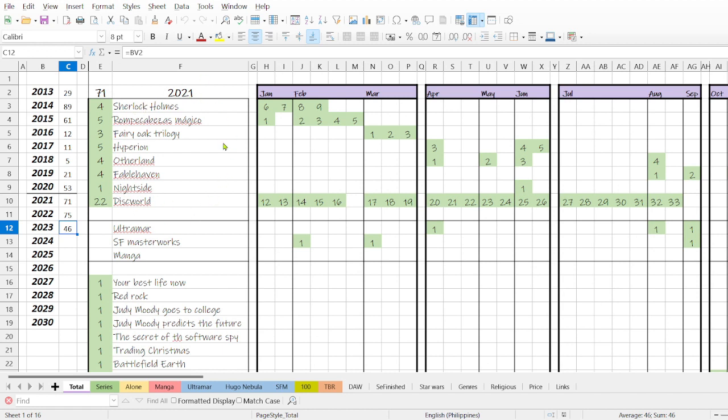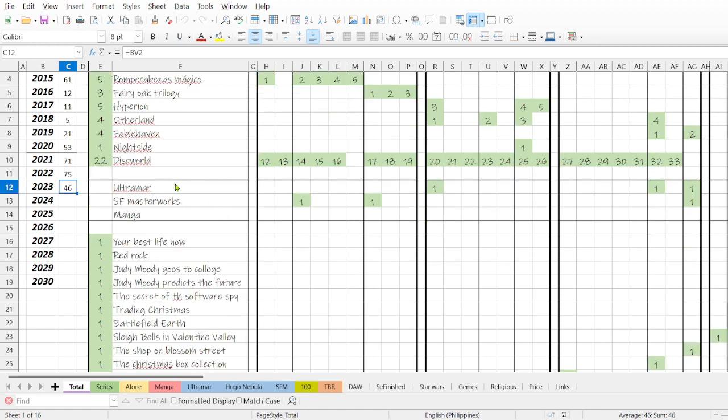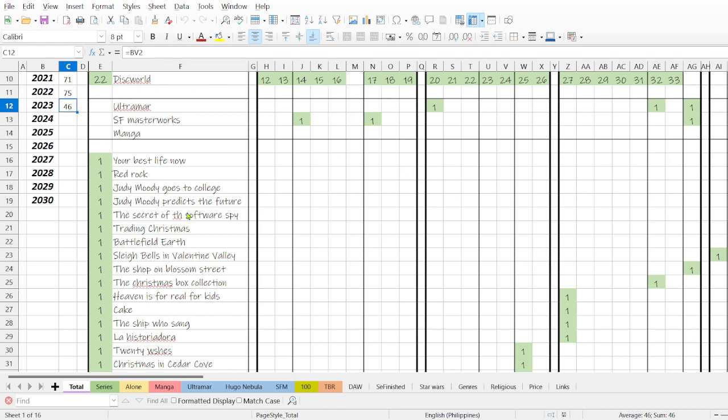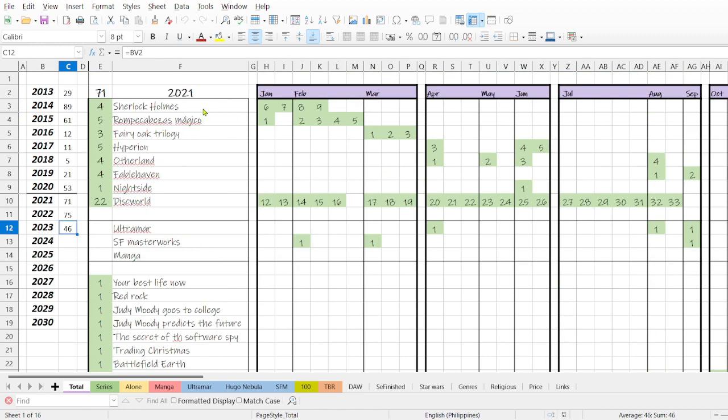In this part, I wrote the series that I wanted to read. In this part, I wrote the standalone books. In that way, I know which book I'm reading every month. In this case, for instance, I was reading Sherlock Holmes, and in January of 2021 I was reading book number 6 of that series, which had a total of 9 books.